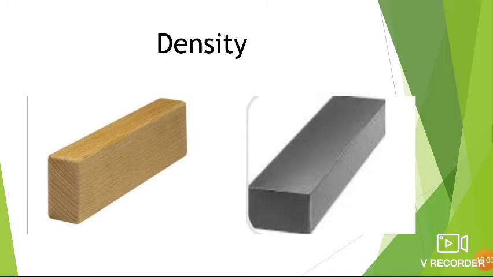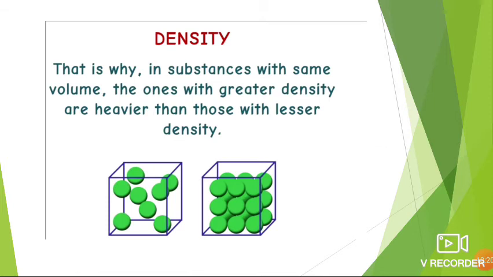Here the block of iron is heavier, right? So iron is heavier than wood. Why? As the iron block is heavier than the wooden block, in substances with the same volume, the ones with greater density are heavier than those with lesser density.